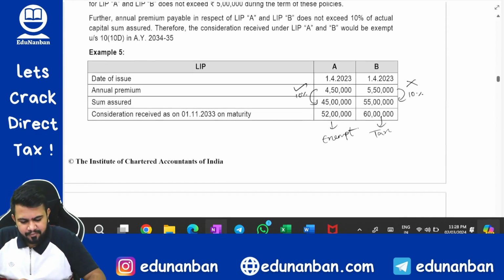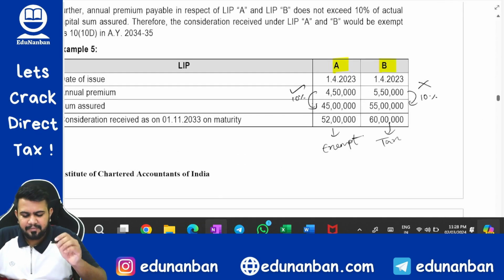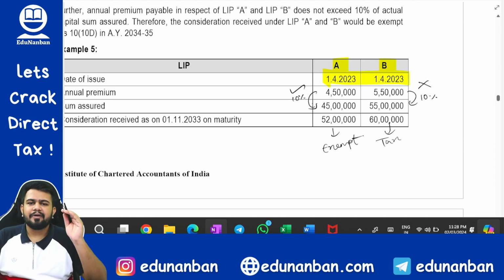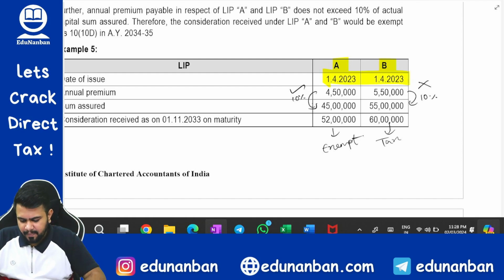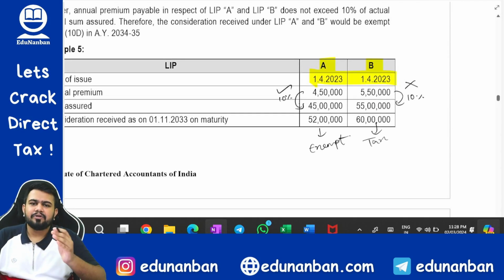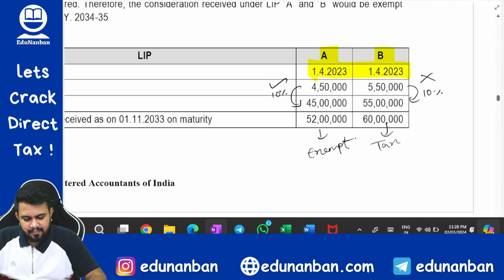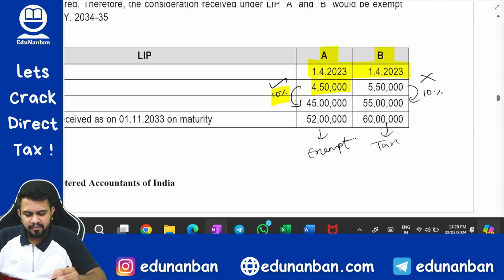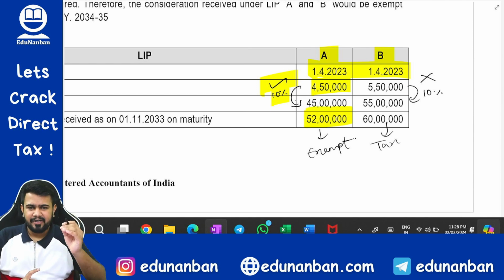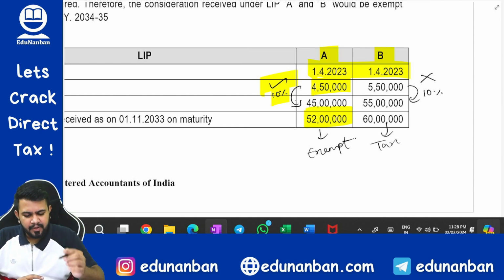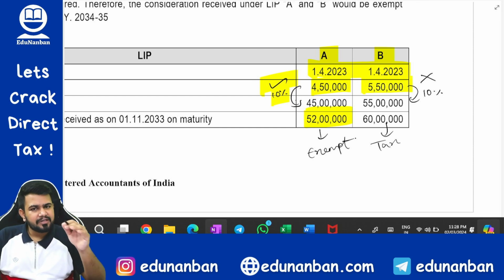Example number 5. Policy A, policy B. Both policies issued on or after 1/4/2023. Now let us see both of them individually. Policy A, 10% condition satisfied within 5 lakhs also. Hence, this 52 lakhs is eligible for exemption. Next, second policy is 5,50,000, which is more than 5 lakhs. So it is not eligible for exemption. So now it is very simple.